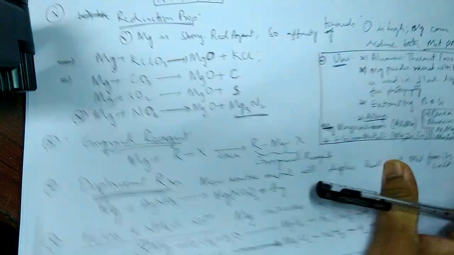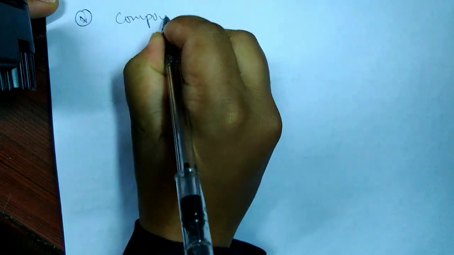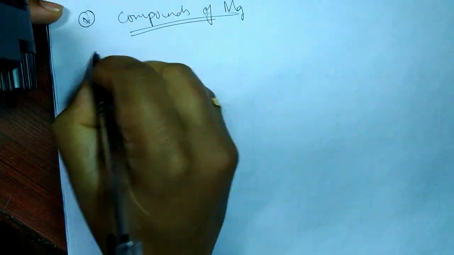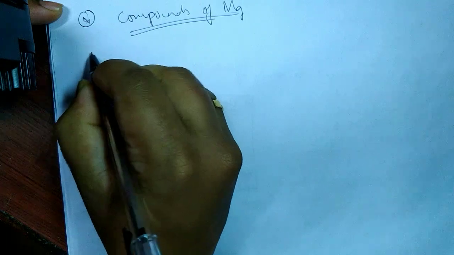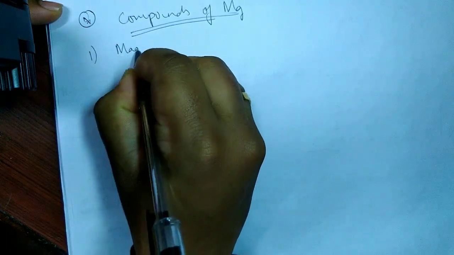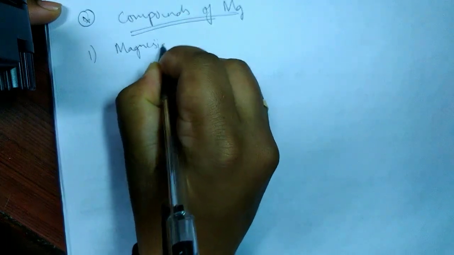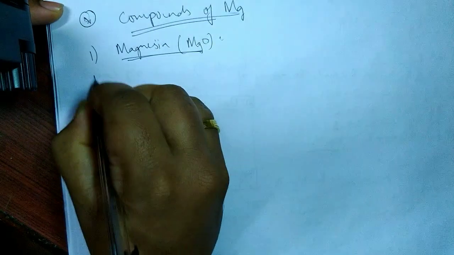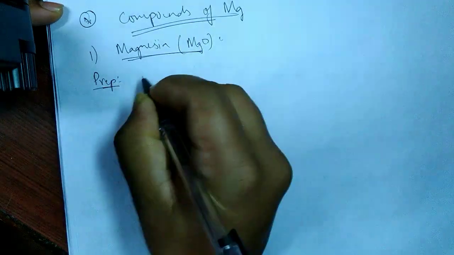Now let's talk about its compounds. Compounds of magnesium, we have, I think, nearly 5 compounds. So first we'll talk about one today. The first compound is magnesia, that is magnesium oxide, MgO. Preparations, straight away preparations and properties.